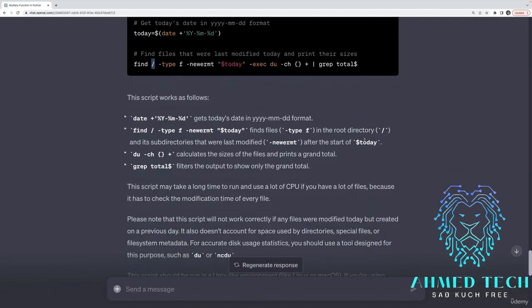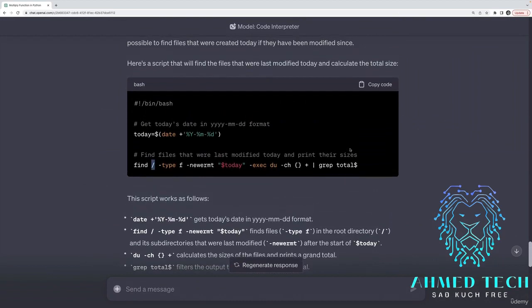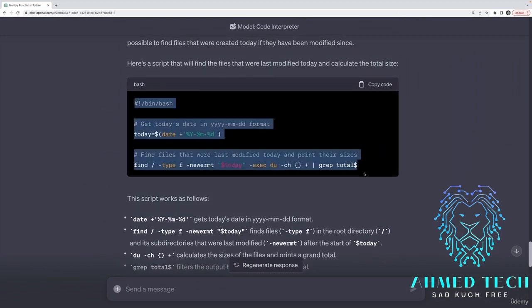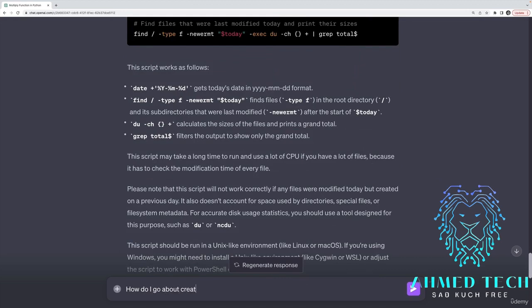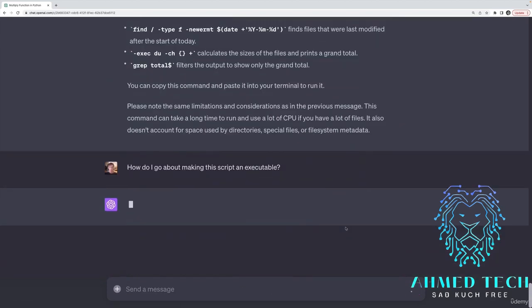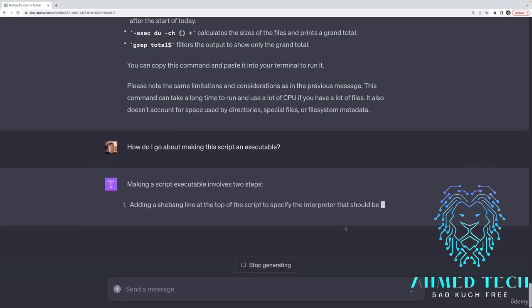And then let's just say that you're not sure how to set this up as your own bash script, if that's in fact what I want. I want it to be an executable. So I'm going to say, how do I go about making this script an executable? And it will give me instructions.